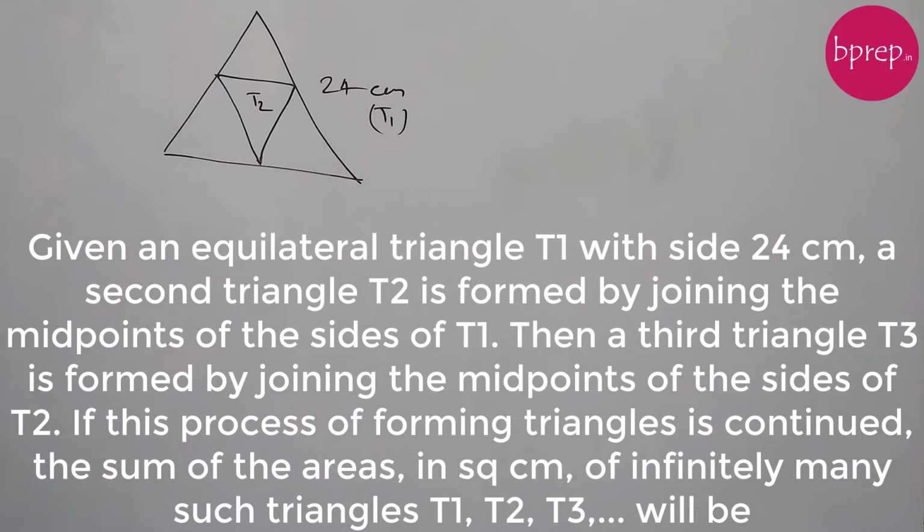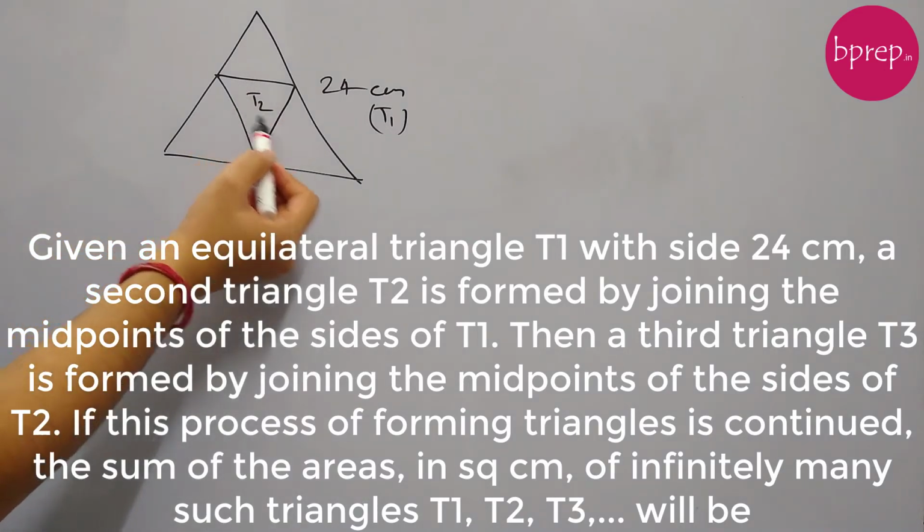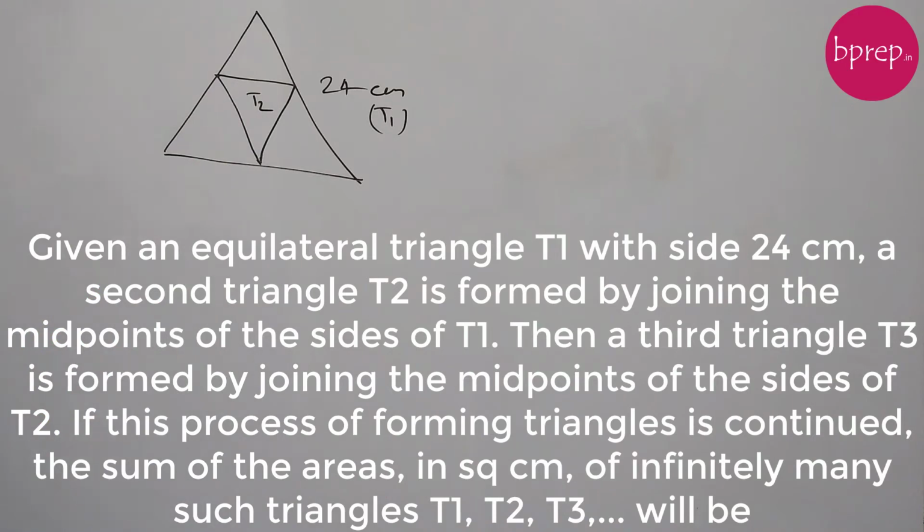Then a third triangle T3 is formed by joining the midpoints of sides of T2. A third triangle is drawn inside this. If this process of forming triangles is continued, the sum of areas in square centimeter of infinitely many such triangles T1, T2, T3 will be what? Okay, so let's see this first.